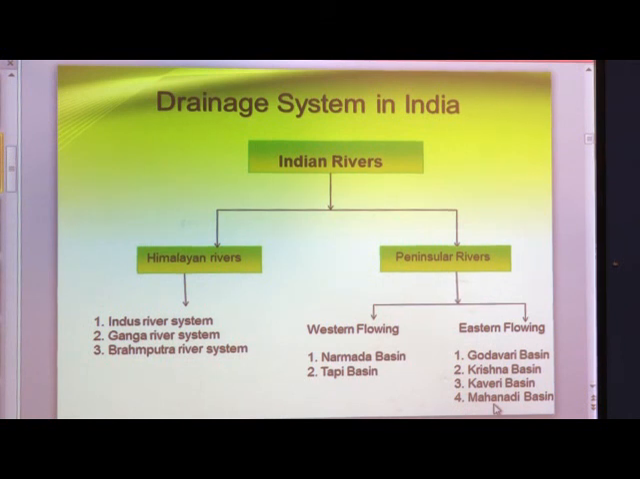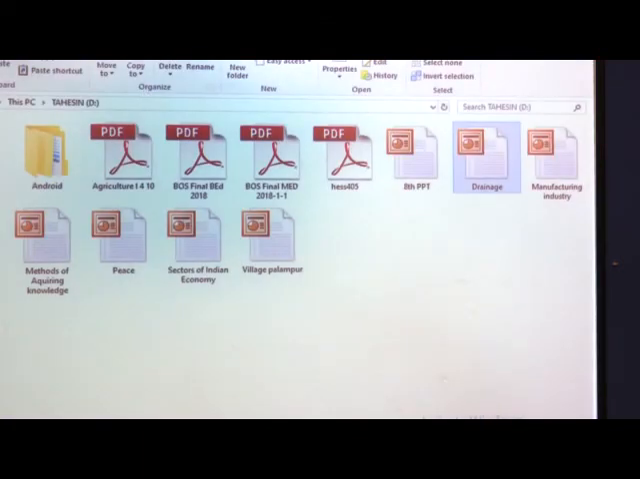And the last point, explain in detail river pollution and how to control river pollution. Okay, so lesson number 4 we will discuss in our next lecture. Thank you.